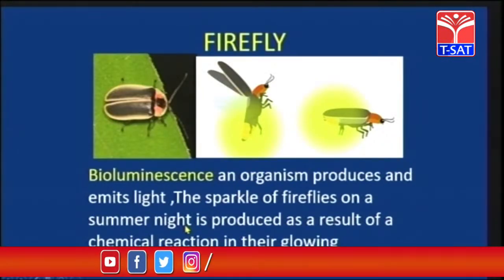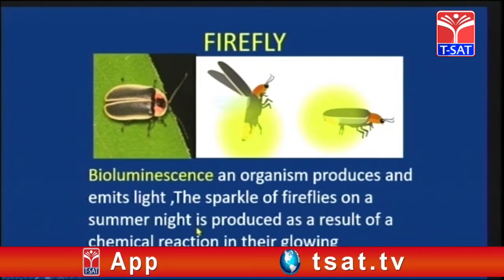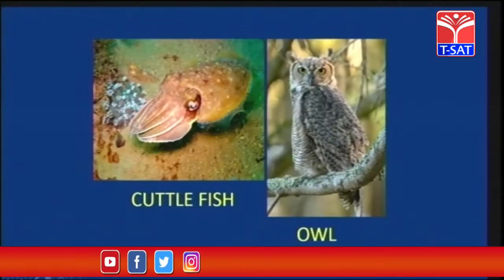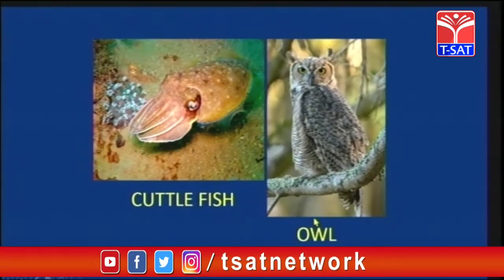This is the firefly, children. It exhibits bioluminescence, an organism producing and emitting light. So the sparkles of fireflies on a summer night are produced as a result of a chemical reaction in their glowing abdomens. So this is the cuttlefish, children, which is again nocturnal. This is the owl, which is again nocturnal.